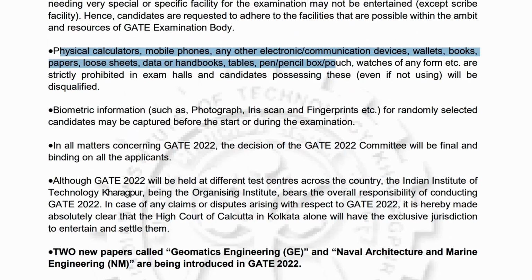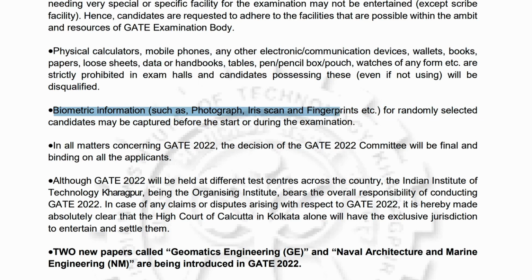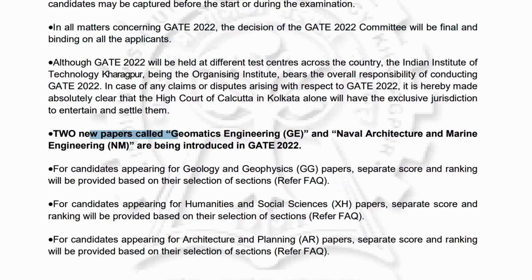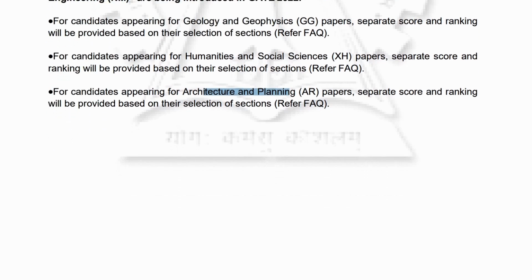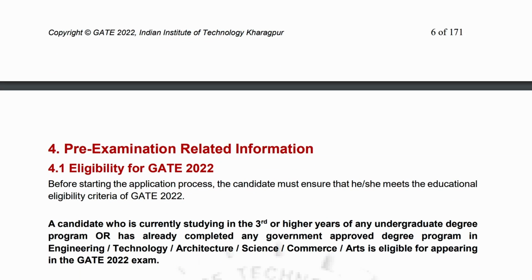Biometric information may be captured for randomly selected candidates before the start of the examination to reconfirm if they have any doubt. In all matters concerned, the decision of the GATE 2022 committee will be final and binding. That's a normal thing. There are two new papers, like we know. For candidates of geology and geophysics, separate score and ranking will be provided based on the selection. They have different categories. If you belong to humanities or social science, it will be different. For architecture and planning, there will be a different selection of sections and all those things.